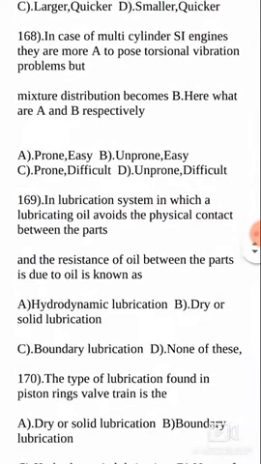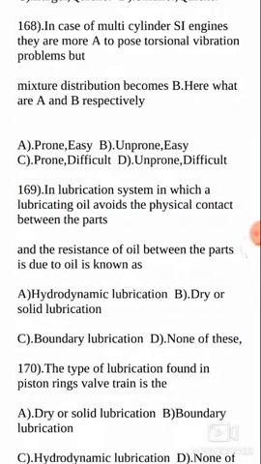In case of multi-cylinder SI engines, they are more dash to pose torsional vibration problems, but mixture distribution becomes dash. Here A and B are blanks. What are A and B respectively? The answer is that in multi-cylinder SI engines, they are more prone to pose torsional vibration problems, but the mixture distribution too becomes difficult.